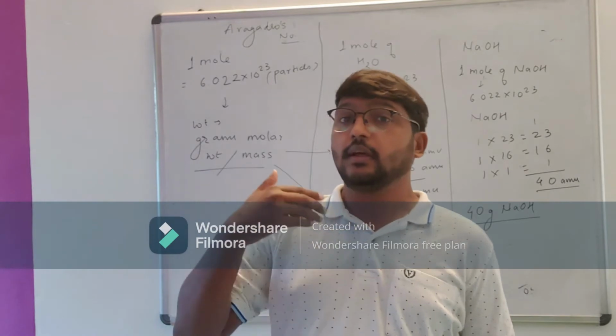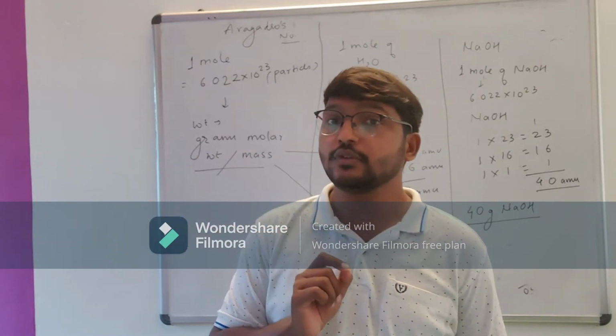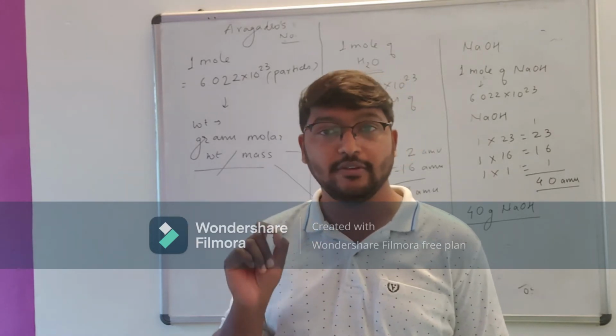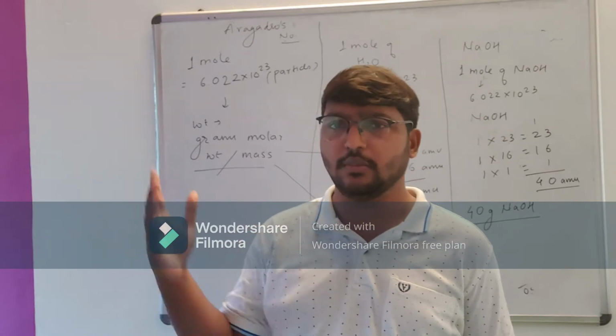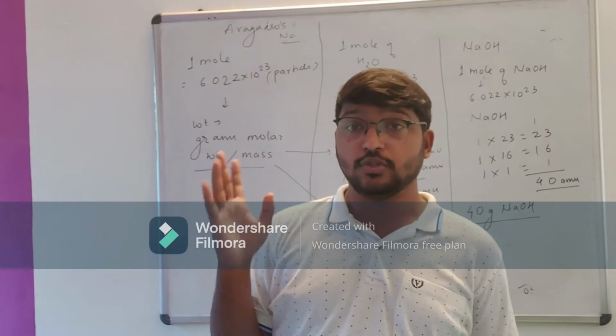If you're taking 1 mole of H2O, how many molecules of H2O will it have? It will have 6.022 into 10 raised to 23 molecules. It is a huge number, 6.022, and you need to add almost 23 zeros.